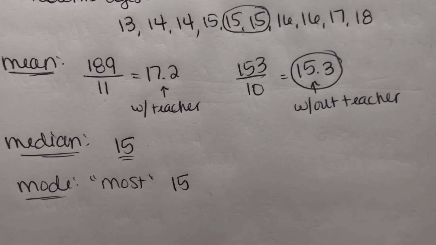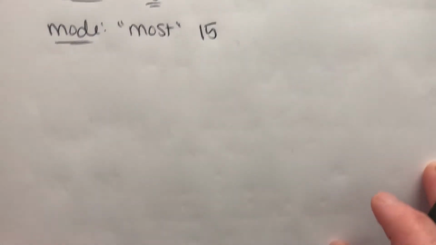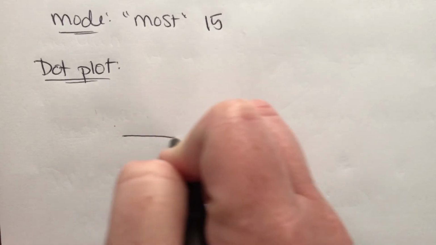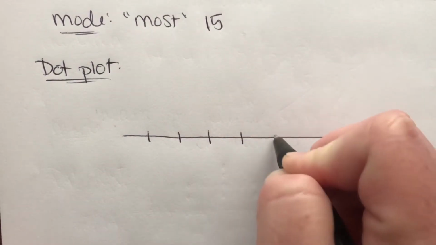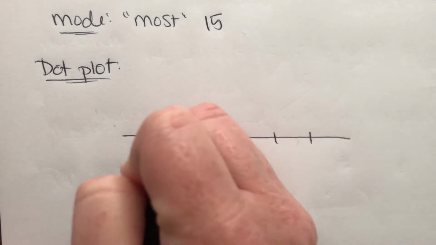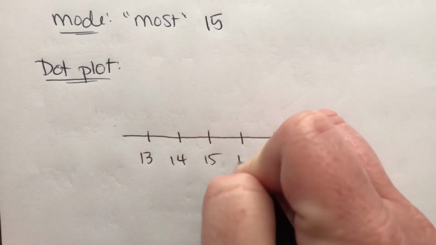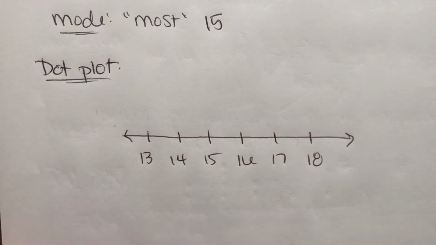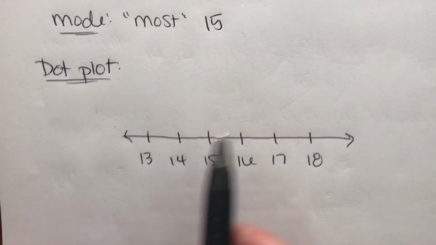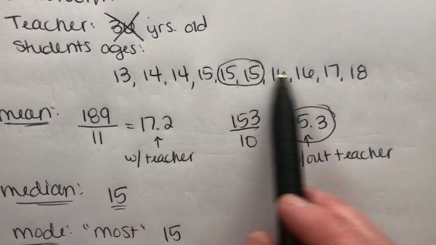Right? Next thing we want to do is graph these. So we're going to look at a dot plot. A dot plot is like a number line. So you just use all the numbers in your data. So I have 13, 14, 15, 16, 17, 18. And I'm just gonna put a little dot above each number whenever I'm accounting for it in my data.